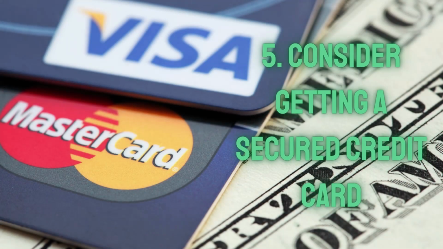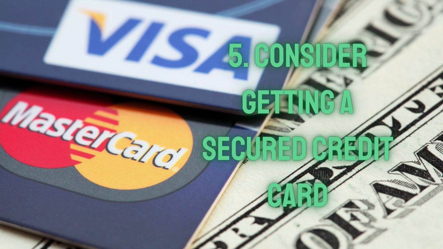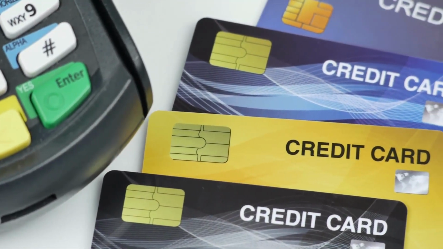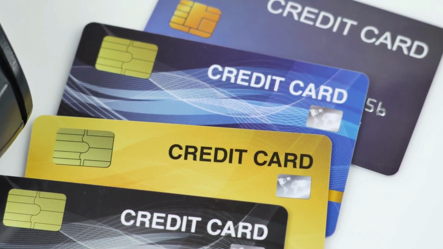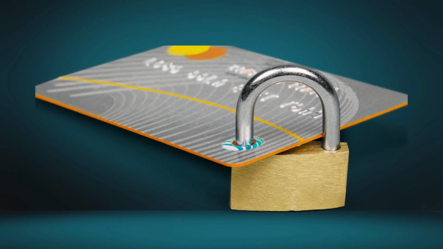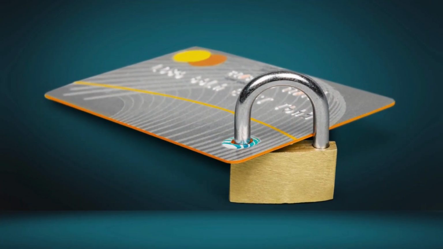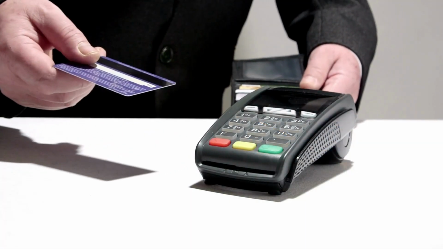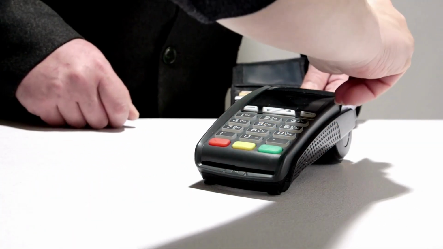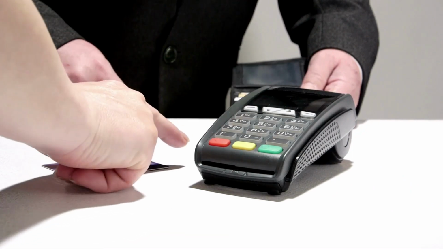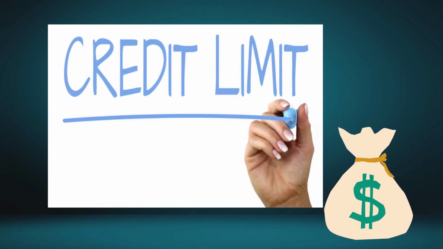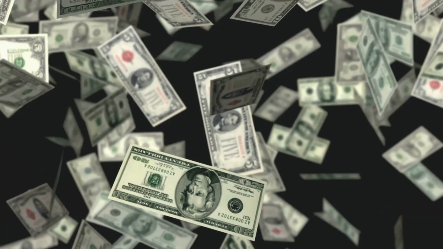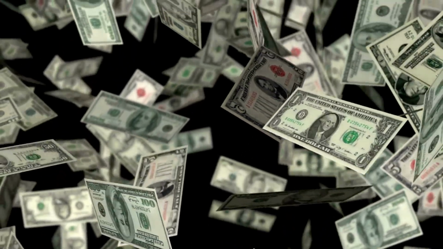Number 5, consider getting a secured credit card. A secured credit card is a type of credit card that is backed by a cash deposit you make up front. The deposit acts as collateral for the card, which means that if you don't make your payments on time, the issuer can use the deposit to cover what you owe. The deposit is also typically equal to your credit limit, which means that the more you deposit, the more you can spend on your card.